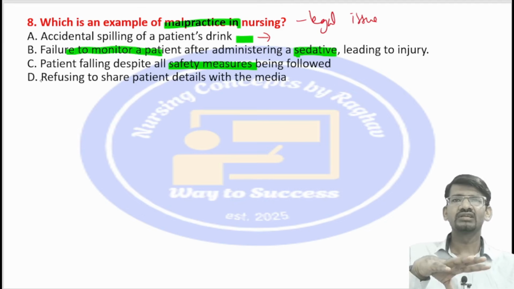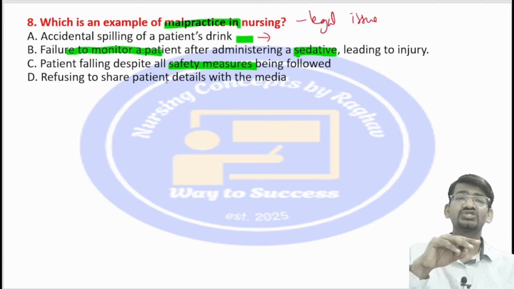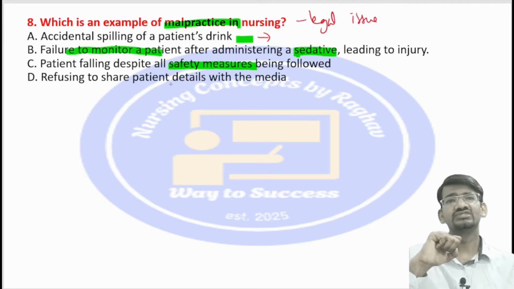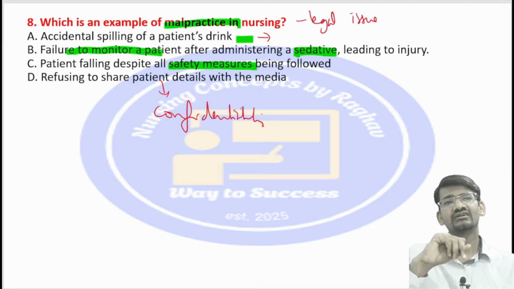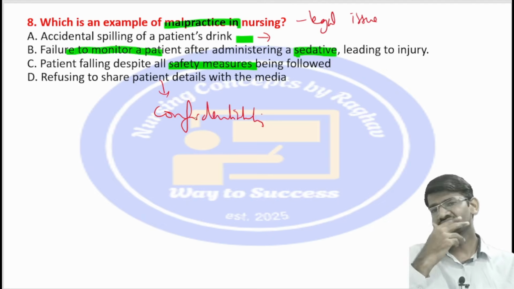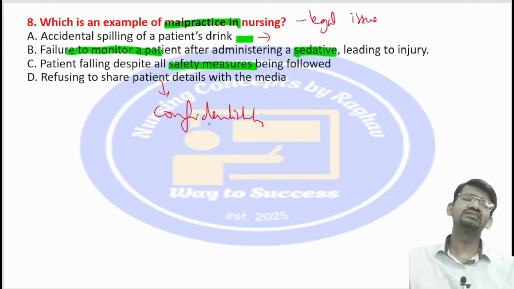Then, refusing to share the patient details with the media. See here, this is about confidentiality. She refused, which means she is maintaining the confidentiality of the patient. If you don't maintain the confidentiality, then it will be a legal issue, but here she is maintaining it.